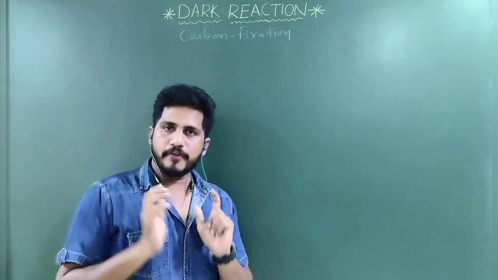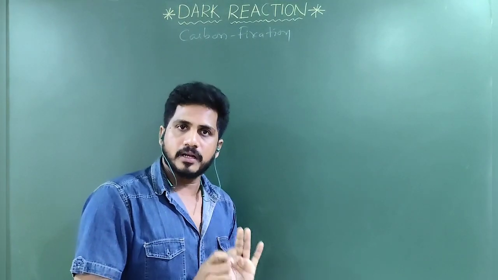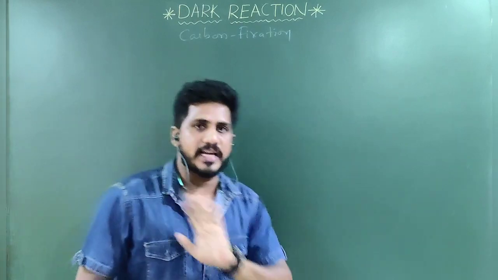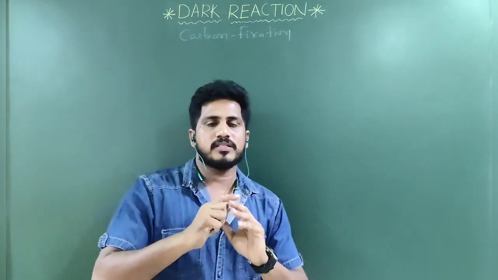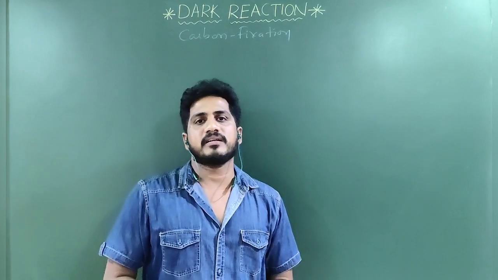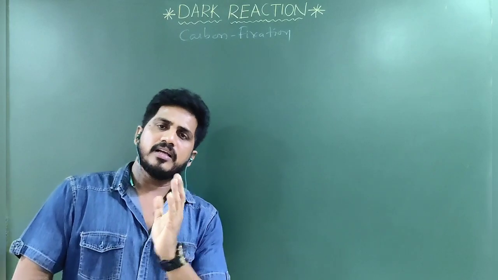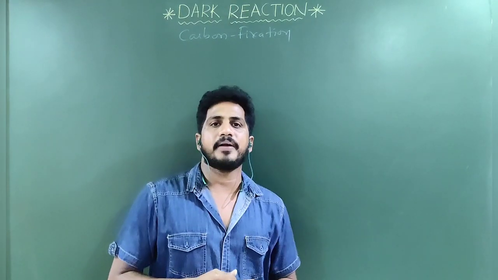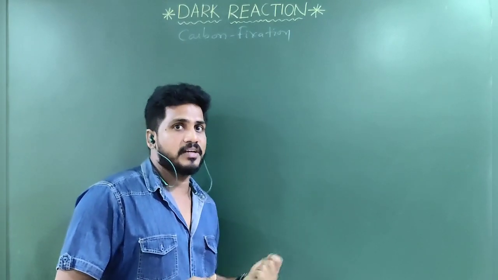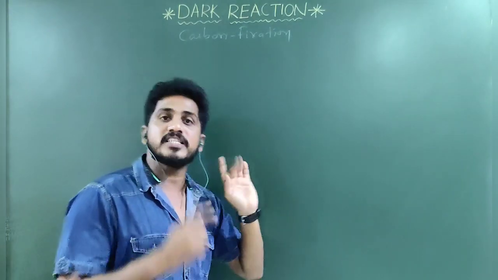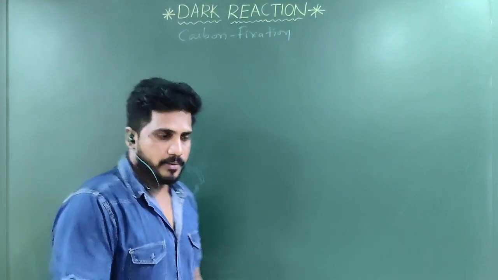First of all, you have to imagine the entire board is stroma. Clear? There is no need to mention thylakoids or lamella and all. Why? Because that part already happened. Their requirements are there in the light reaction, even in the non-cyclic or cyclic. But now the site of the concept, carbon fixation or dark reaction, is stroma. So you have to imagine the entire board is stroma.